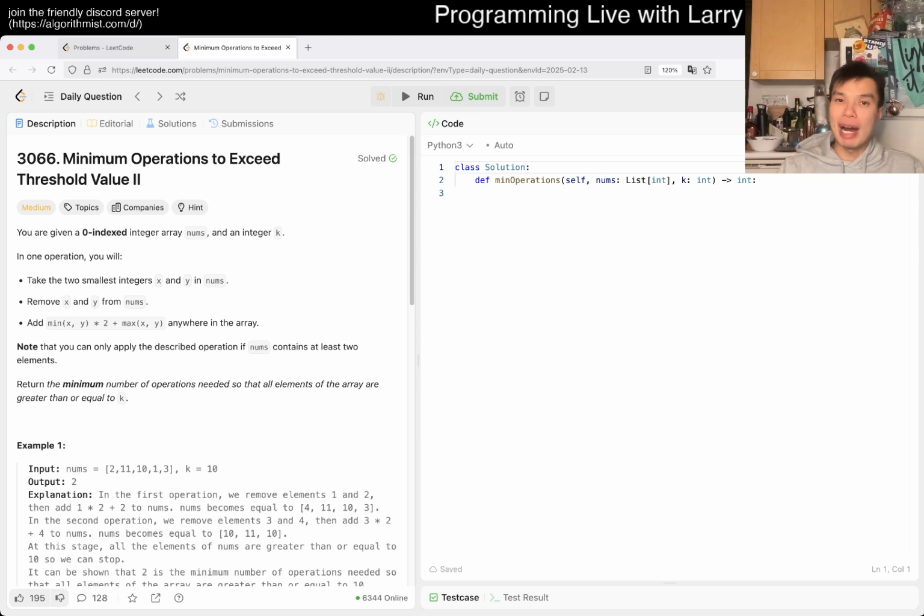So in my mind, immediately I'm thinking, okay, then maybe heap. I don't know yet because I haven't even read the other operations yet. But that's the immediate thought in my mind. It's like, okay, maybe it's heap, right? Because we have to repeatedly take the smallest number. Okay, so we take the two smallest numbers, we remove them, we add anywhere in the array. I don't know what add anywhere in the array means.